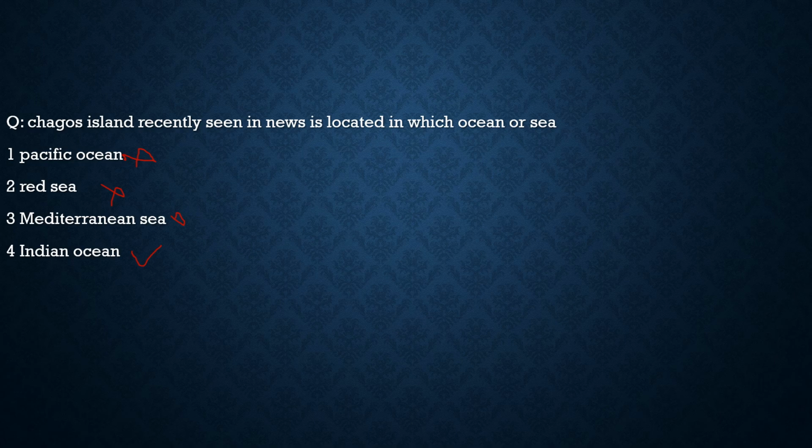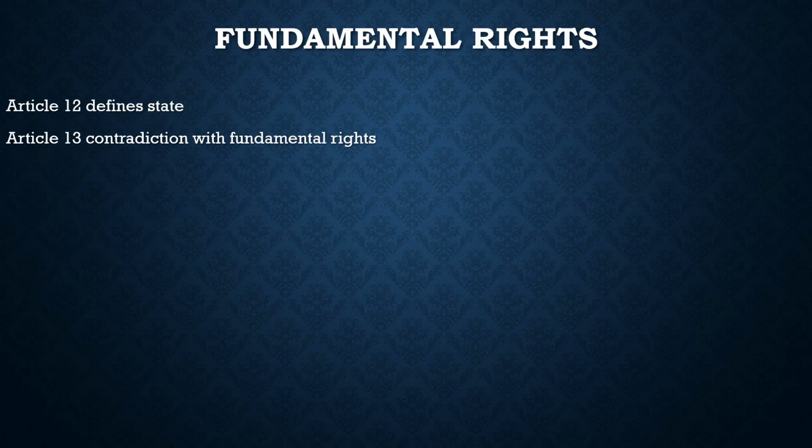With this, let's move to today's static topic, which is fundamental rights. We had started with the Indian polity. We had discussed various laws and rights which were earlier brought in by the British government during the colonial era.